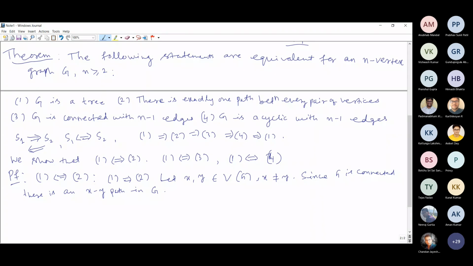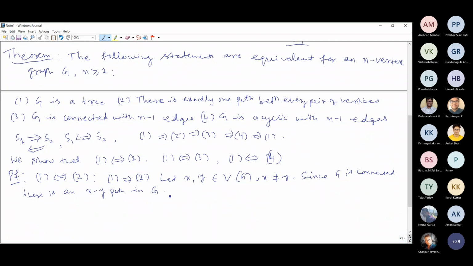So suppose there are two different xy paths in the graph G. Then what contradiction will we get? Suppose it becomes cyclic.